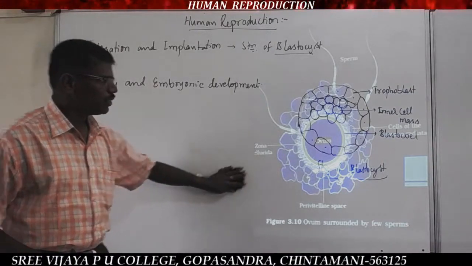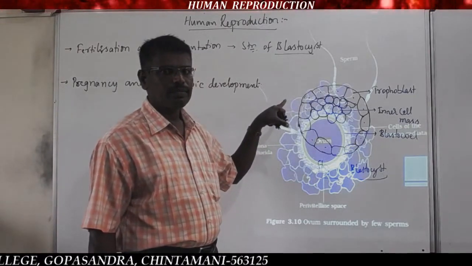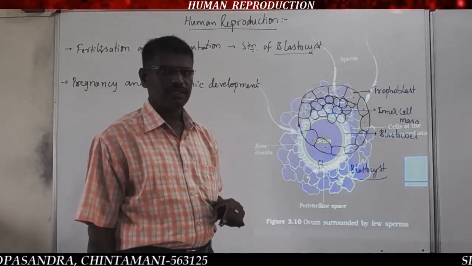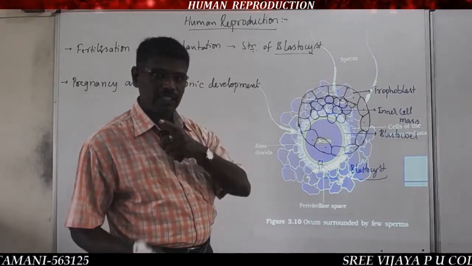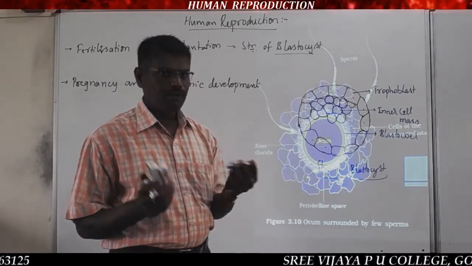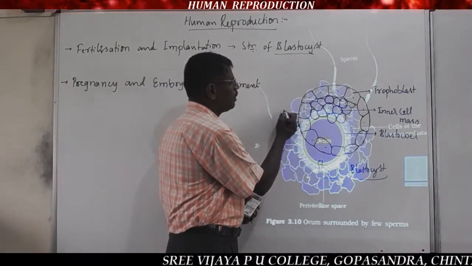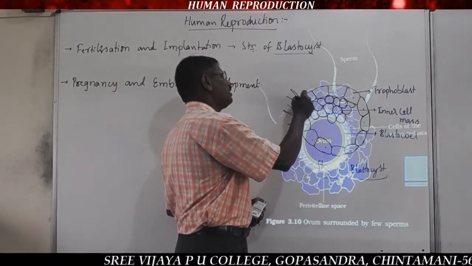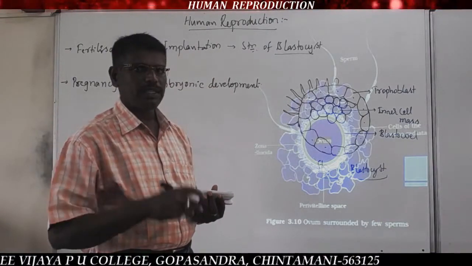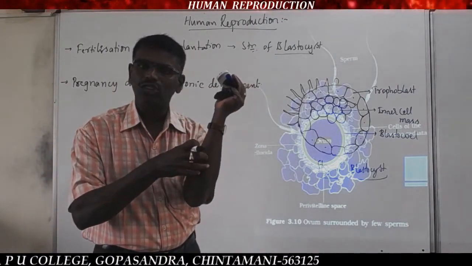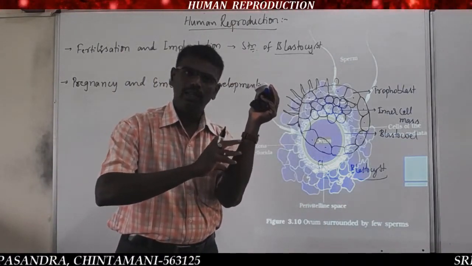So now let us write the structure of the blastocyst. The outer covering layer of the blastocyst is called the trophoblast. The function of the trophoblast is to secrete enzymes during attachment, and also after implantation, the trophoblast layer produces a number of finger-like projections in the endometrium, which help in forming attachment on the endometrium.